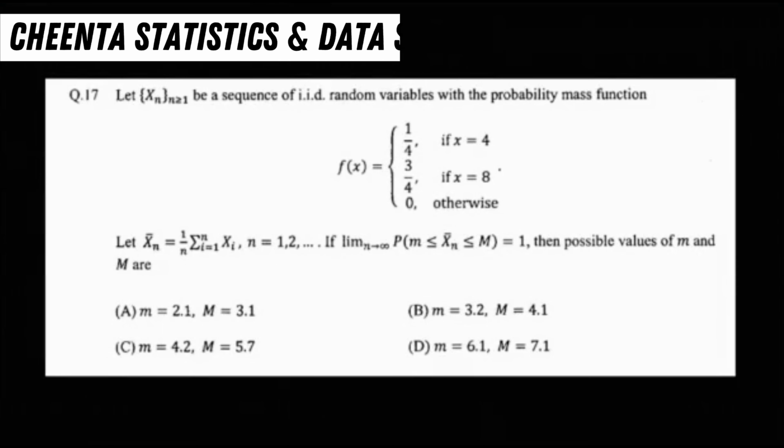Today we are going to solve this problem from IIT JAM MS 2017, problem number 17. The problem says: let Xn be a sequence of IID random variables with probability mass function 1/4 if x equals 4, 3/4 if x equals 8, and 0 otherwise. That means the random variables take two values, 4 and 8, with corresponding probabilities 1/4 and 3/4, right?